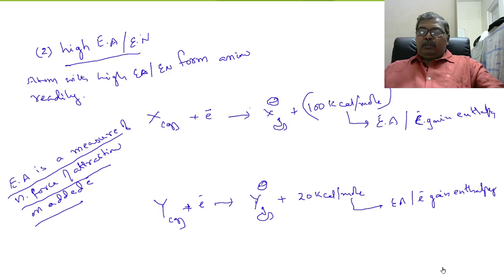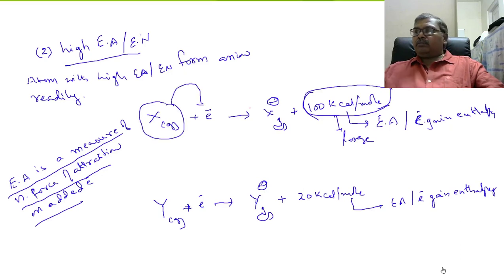If nuclear force of attraction on the added electron is less, less energy is released. So here 100 kilocalories of energy is released. So this is a large quantity. So therefore X has more affection on the electron. X has more affection on the added electron. X has more affinity towards the added electron.